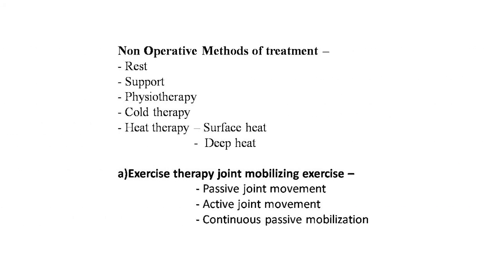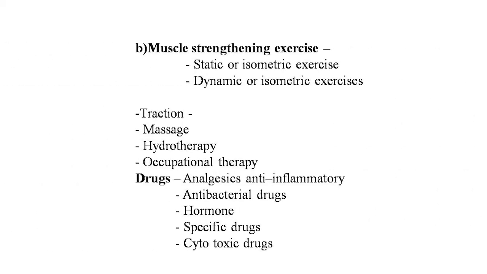Now the non-operative methods of treatment, this is the last point of this lecture: rest, support, physiotherapy, cold therapy, and heat therapy. These are the non-operative methods of treatment in injury to the ligaments. Heat therapy is surface heat and deep heat. Exercise therapy: joint mobilizing exercises, passive joint movements and active joint movements, continuous passive mobilization. Second is muscle strengthening exercise, static or isometric exercise and dynamic or isotonic exercise. Traction, massage, hydrotherapy and occupational therapy should be applied in the rehabilitation treatment of injury to the joints, ligaments and fractures.